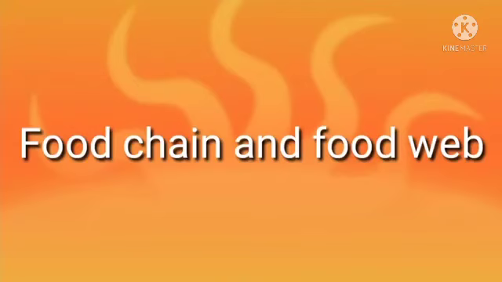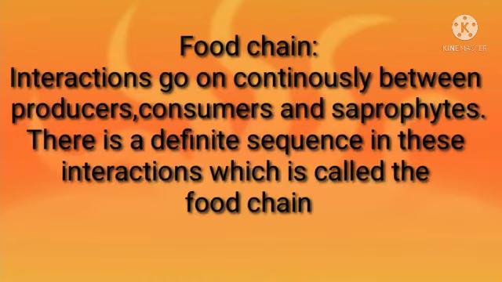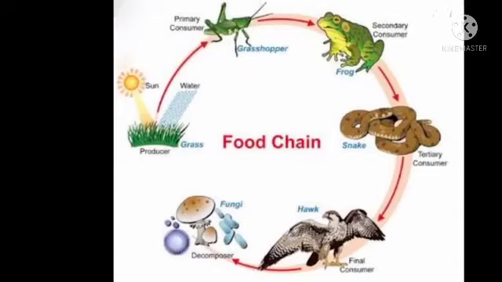Food chain and food web. Food chain. Interaction goes on continuously between producer, consumer and saprophyte. There is a definite sequence in these interactions which is called food chain. Just look at this picture.